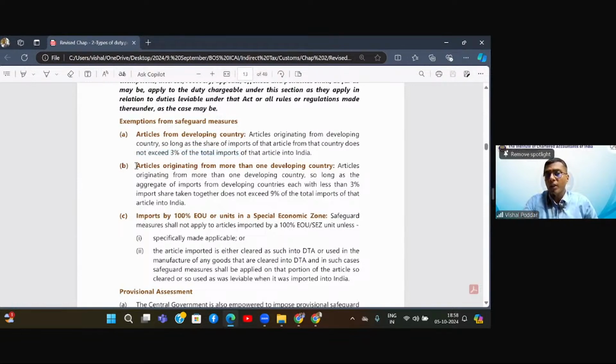Now, in case the articles are originating from more than one developing country, then as we saw, for one developing country, the limit is up to 3% of total imports. In a similar fashion, for all developing countries put together, maximum up to 9% of total imports, we will not levy safeguard duty. Thereafter, even if it is coming from any developing country, we will levy, because otherwise our economy, our industries may shut down.